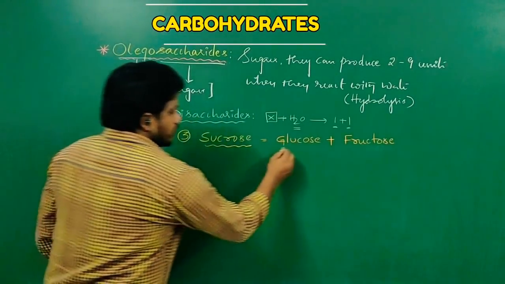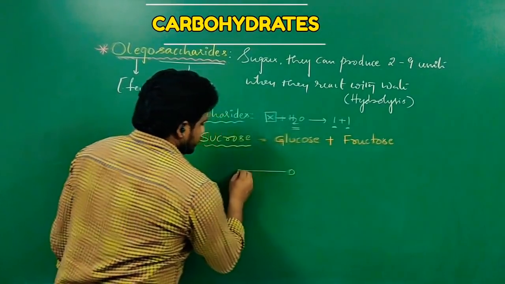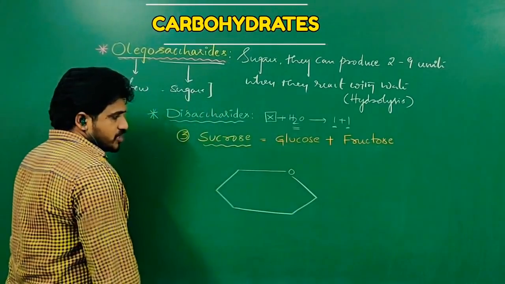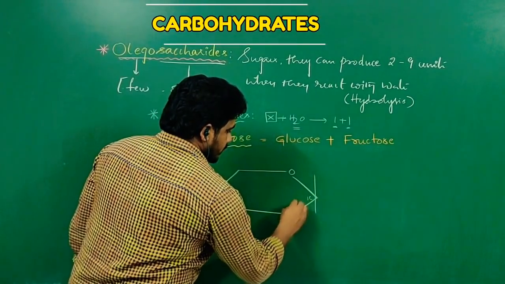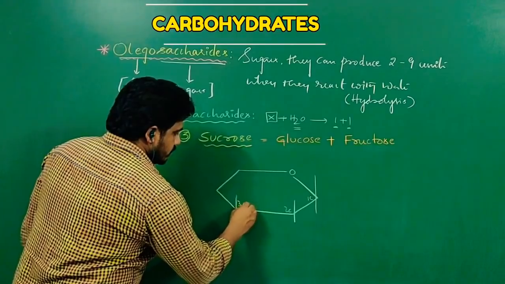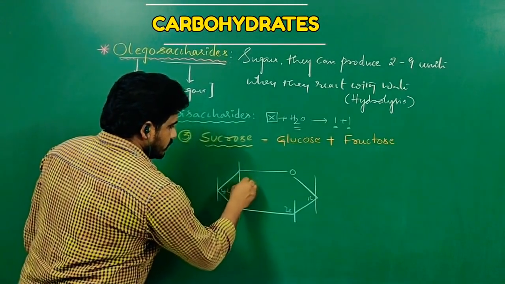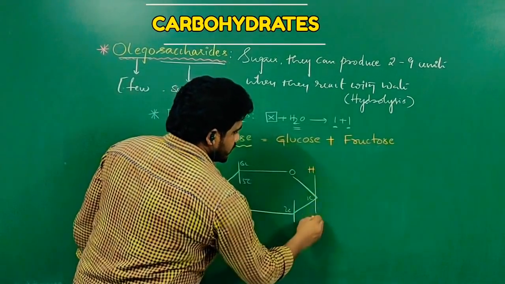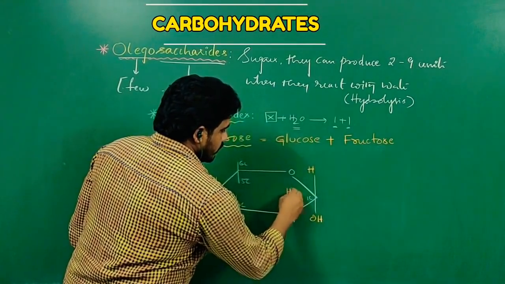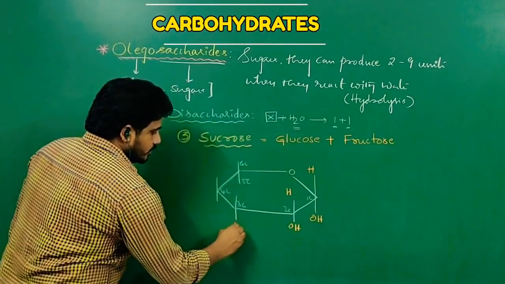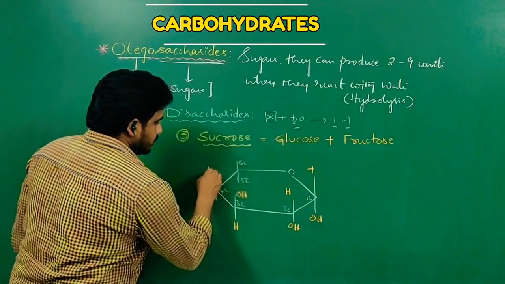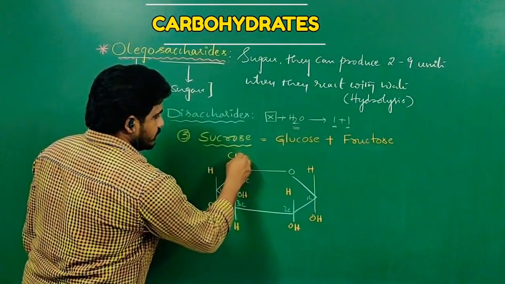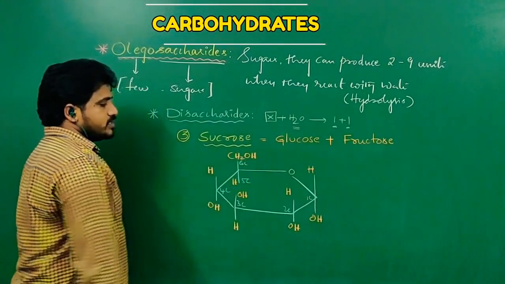Now the glucose structure is a pyranose ring structure. That's the first carbon, and second, third, fourth, fifth carbon and sixth carbon. Let me note the groups here: H, OH, H, OH, H, OH, H, OH, and at the fifth carbon H and sixth carbon CH2OH. This is the structure of glucose.